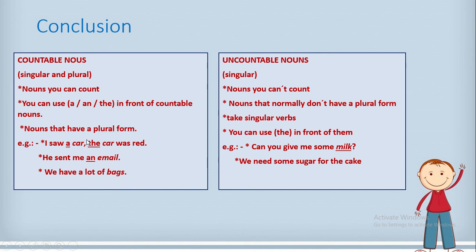Okay, let's take a look at these examples. I saw a car. The car was red. He sent me an email. We have a lot of bags. But here, can you give me some milk? We need some sugar. So, here we used a and the in front of the nouns, but here we used some in front of them. So again, countable or uncountable nouns, the main difference between them is that countable nouns have singular and plural form of the noun, and the uncountable nouns have only singular form.